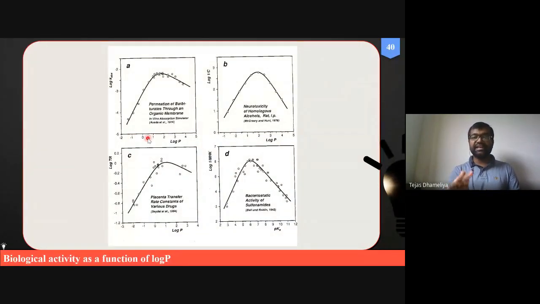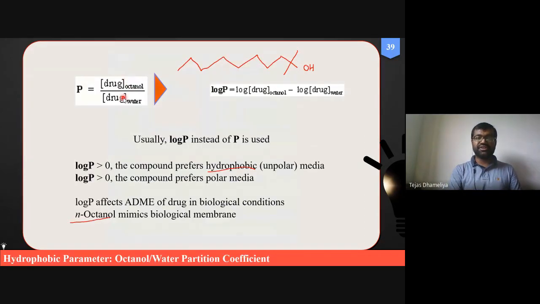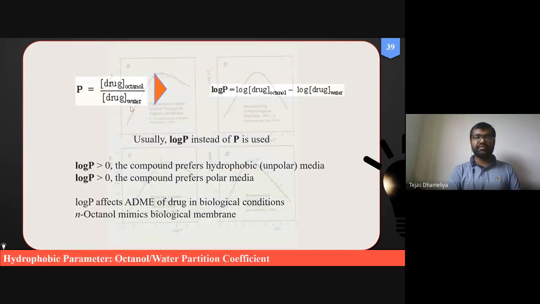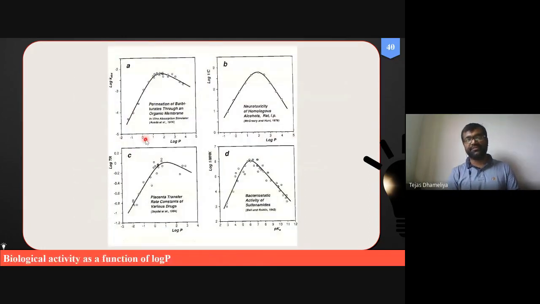And if solubility is equal in water as well as octanol, then log P will become 0, क्योंकि log 1 will become 0. And log 1 तभी होता है जब solubility of drug in octanol and solubility of drug in water both are equal, then log P will become 0.